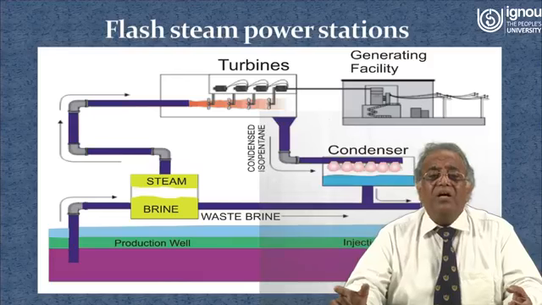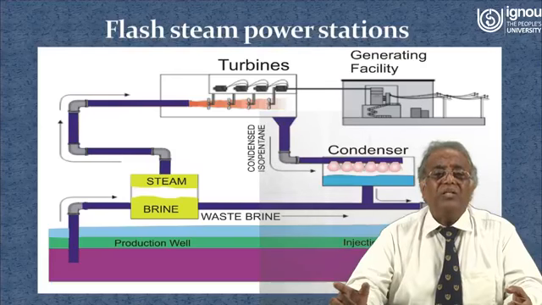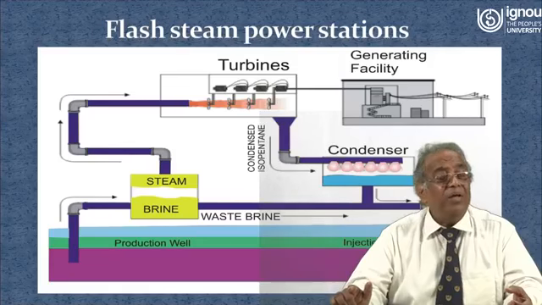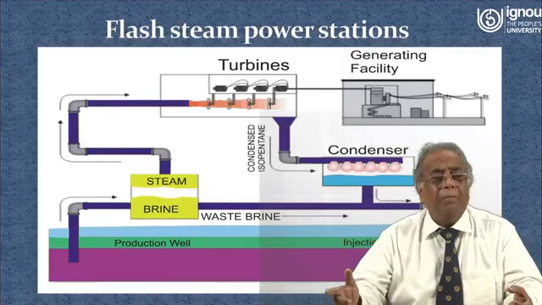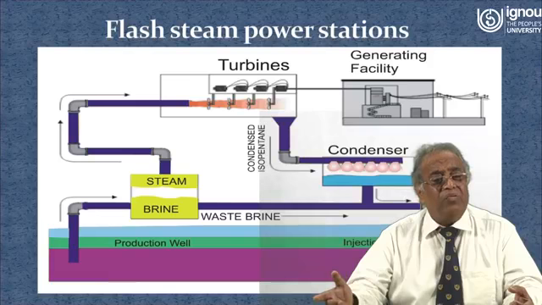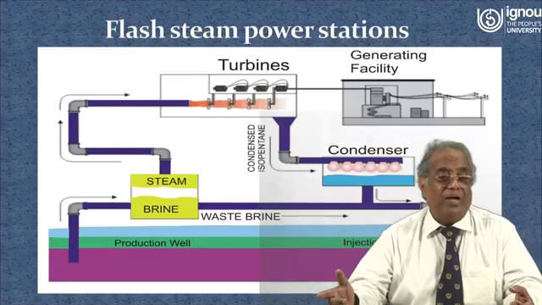So this is the diagram of flash steam power stations. Now you see deep inside the earth, the water is having a very high temperature of the order of 180 degrees centigrade, but this will be in the liquid form because the pressure is very high.